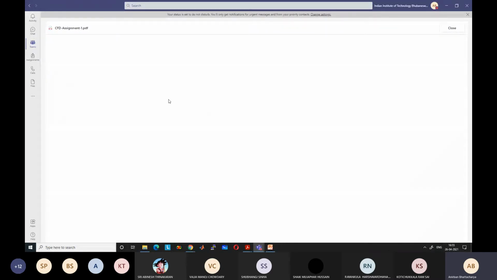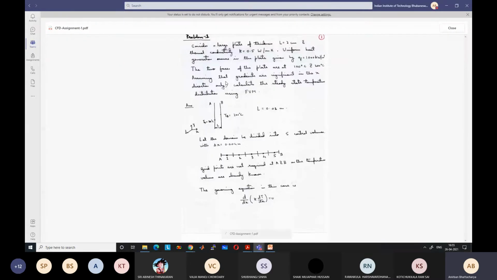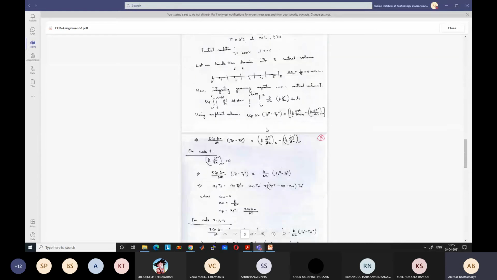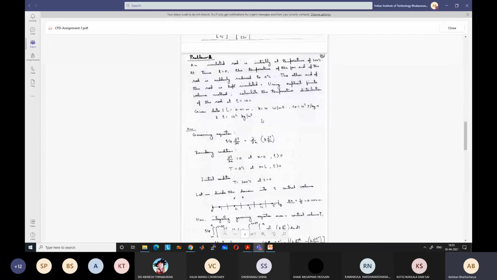Okay, so a similar type of problem which was given in the exam using the finite difference method, but now using the finite volume method. One problem is there. You can just check this problem, how to solve it using the finite volume method, and another problem is also there on transient solution. Okay, and then a couple of problems are there from today's discussion, SIMPLE and SIMPLER algorithm.